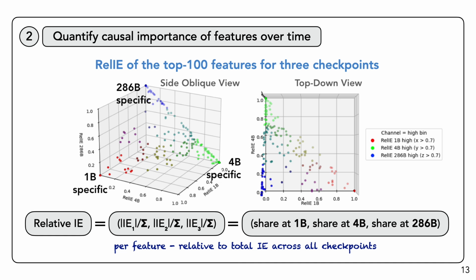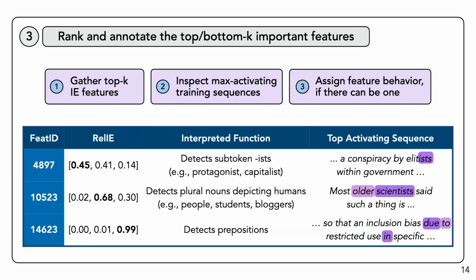Here is what relative IE can look like for the most important features across the three task-critical checkpoints we mentioned early on. Each point is a feature, and its position shows us where most of that feature's causal effect is concentrated relative to all three checkpoints. So RelIE lets us understand how concepts fade, strengthen, or stick around during pre-training. This is the part that standard accuracy curves couldn't tell us. Finally, to turn feature IDs into something interpretable, we annotate the top causal features using their top activating examples. This is a standard interpretation step, so we'll keep it brief and refer viewers to the paper for details.